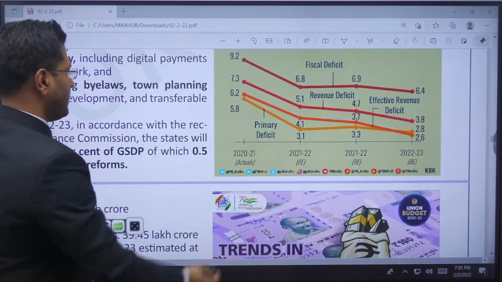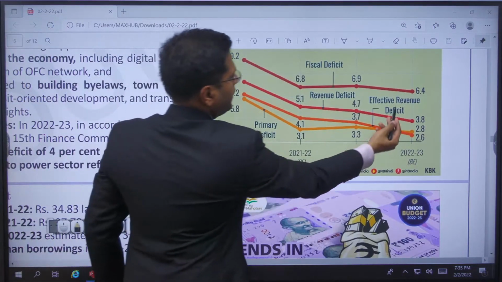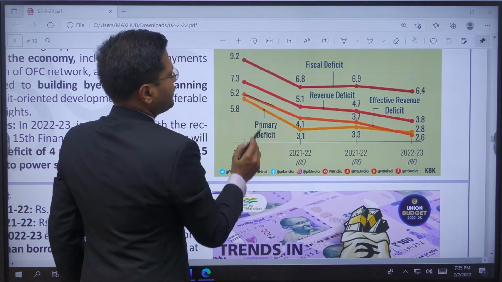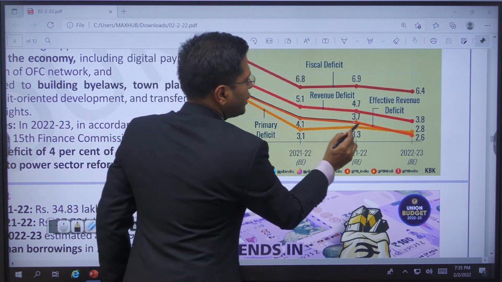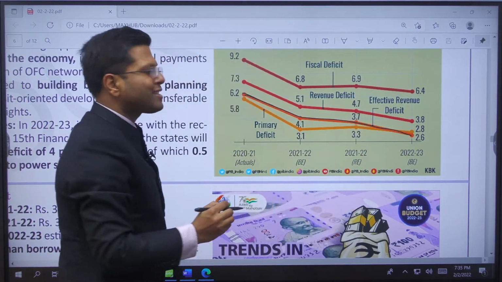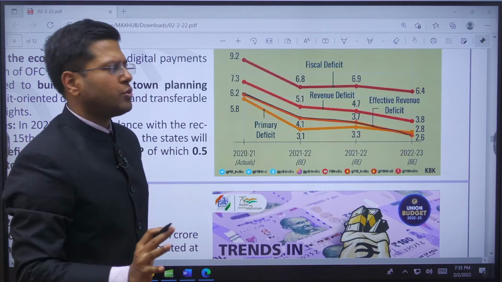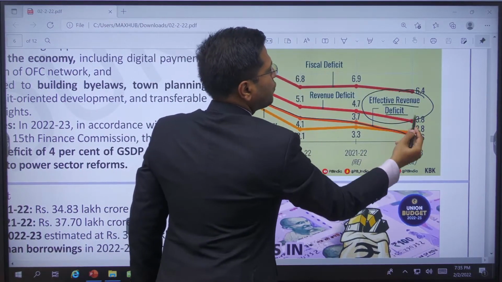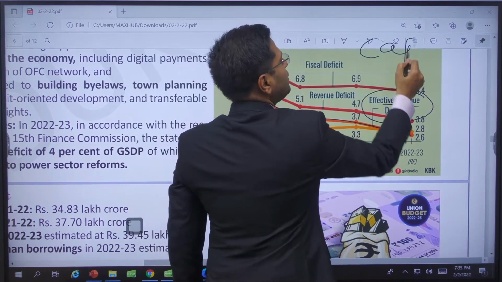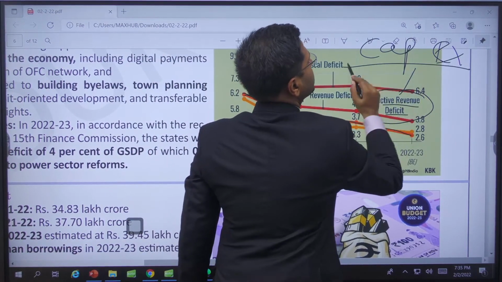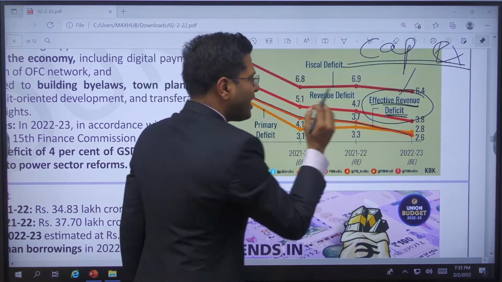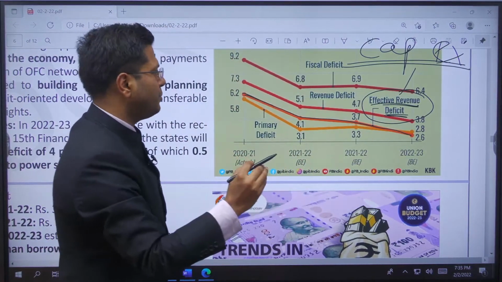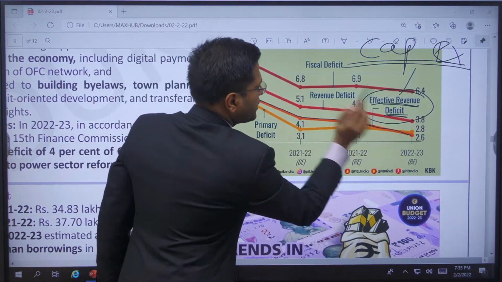As I have explained, yes, effective revenue deficit. Yes, this is the one. The one in orange is the effective revenue deficit. This is the revenue deficit which is going to get utilized for revenue purposes only. If the amount that was used in revenue deficit was in capital expenditure creation, this is good. Exclude this. Effective revenue deficit, which is actually something that could have been reduced, they are reducing on this also.